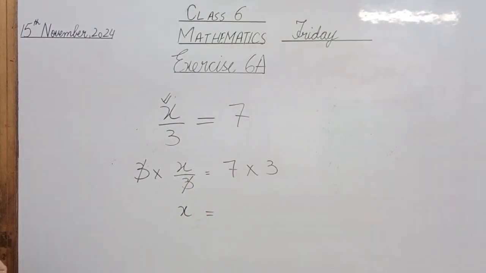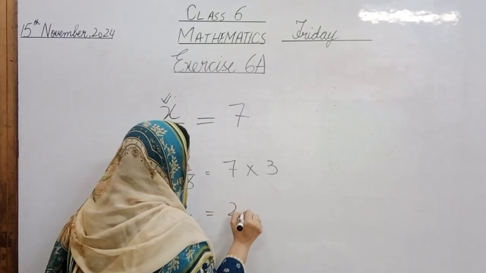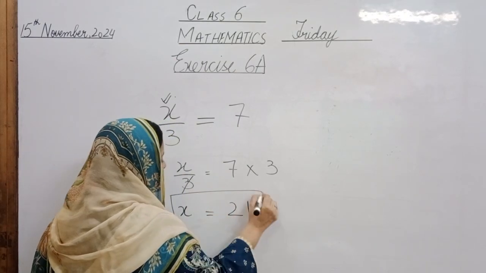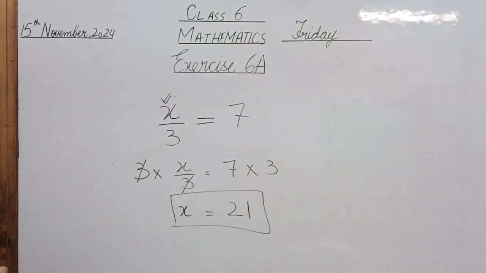What is 7 times 3? Yes, Burhan, what is 7 times 3? Very nice. It is 21. So what is the value of x here?